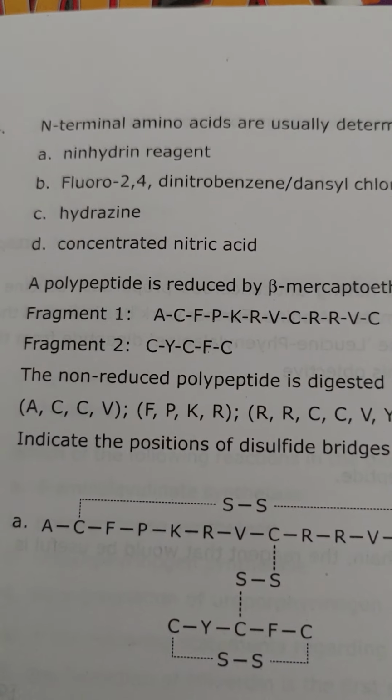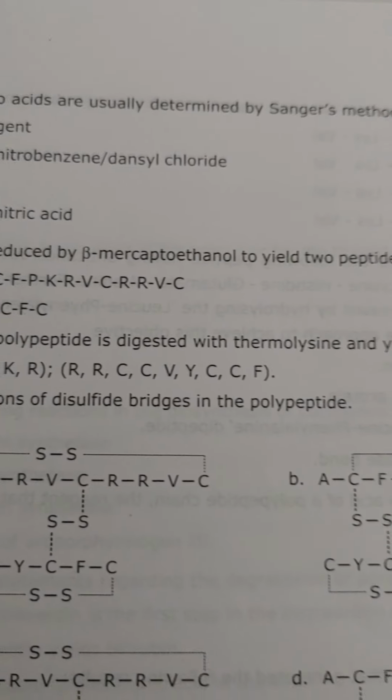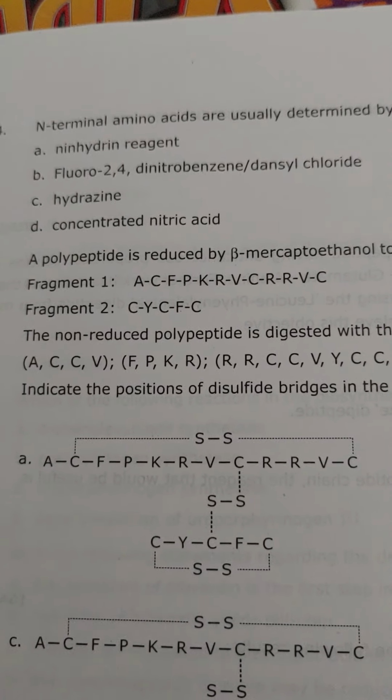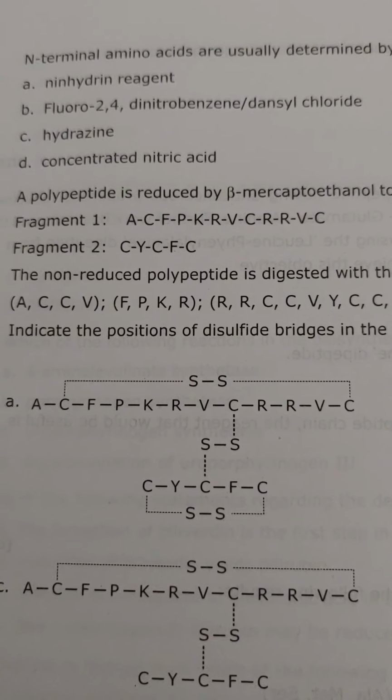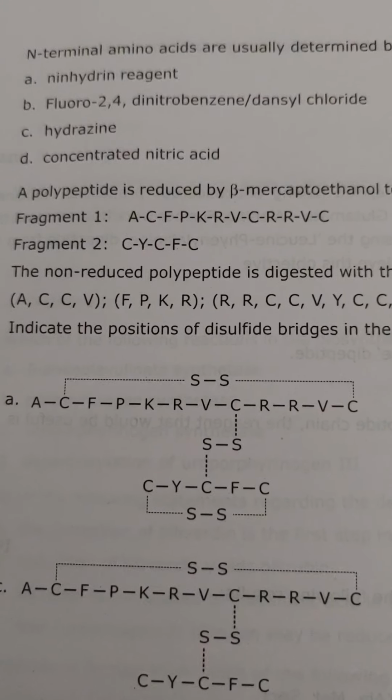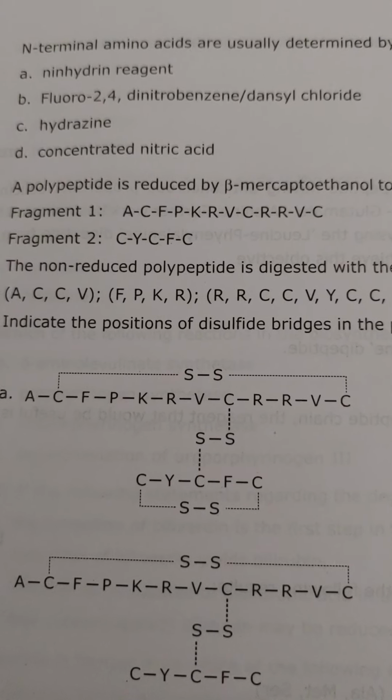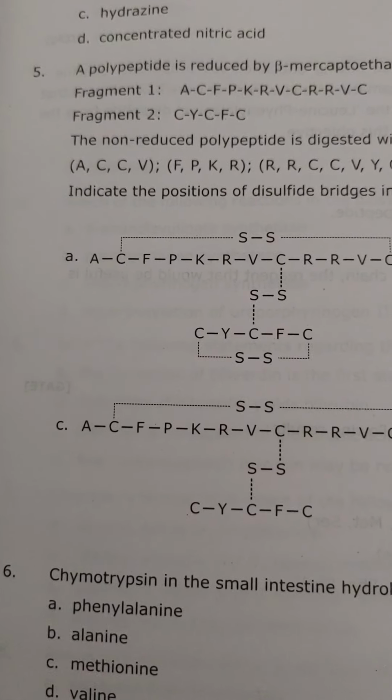N-terminal amino acids are usually determined by Sanger's method using, if you had read about the Sanger's method, you know that the correct answer is using fluoro-2,4-dinitrobenzene or dansyl chloride. Question number 5.